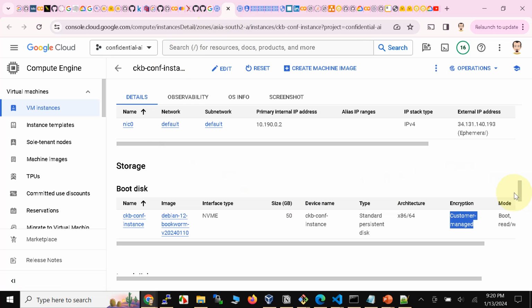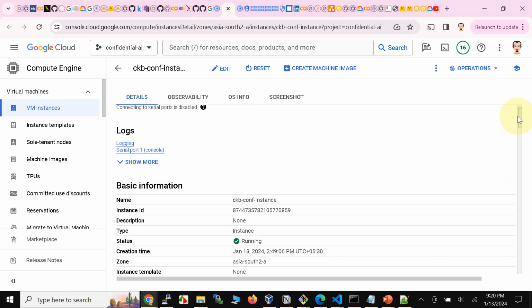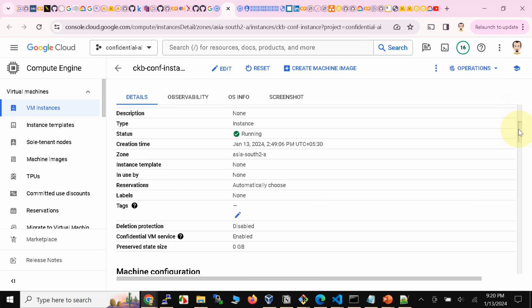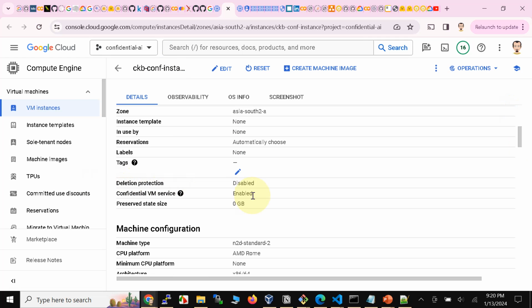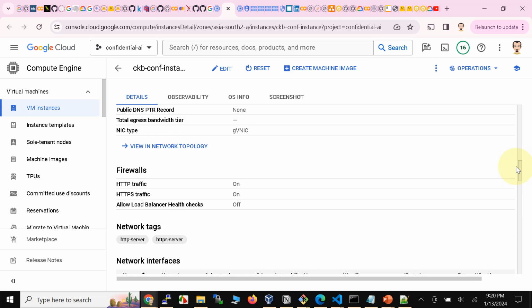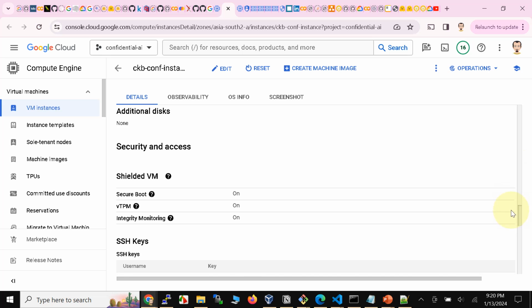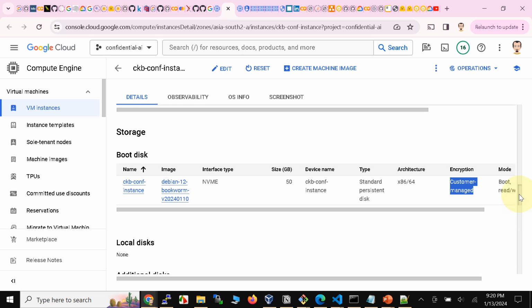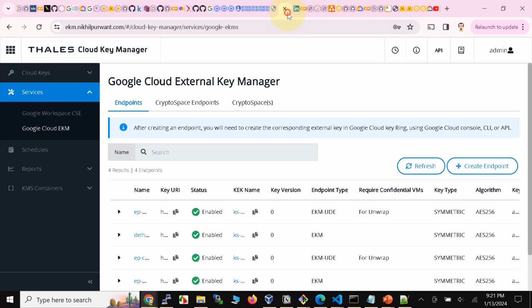Let's look at the confidential instance first. So this is the CKB confidential instance. If you scroll down, notice that it says the confidential VM service is enabled. Then among other security features, obviously it also has secure boot on. Then if we scroll up a little bit, even the disk for this instance is actually encrypted with a customer managed external key, and I'm using Thales CCKM as my external key manager.